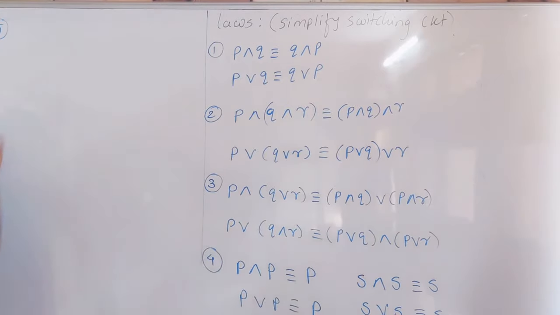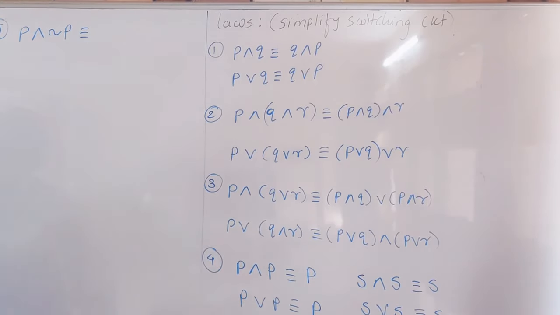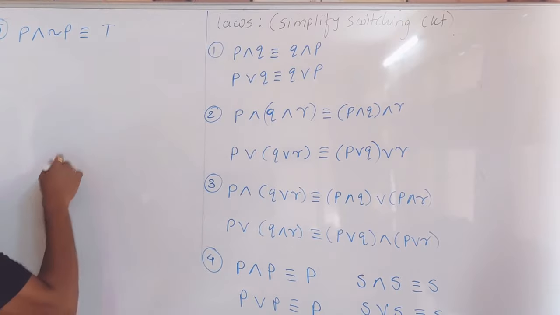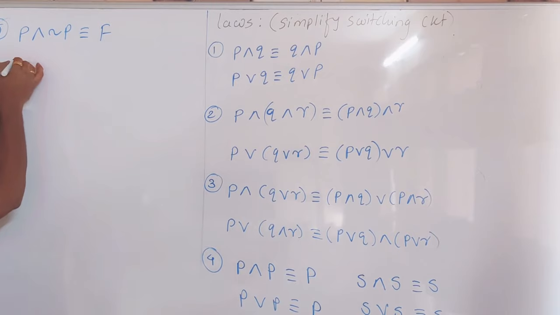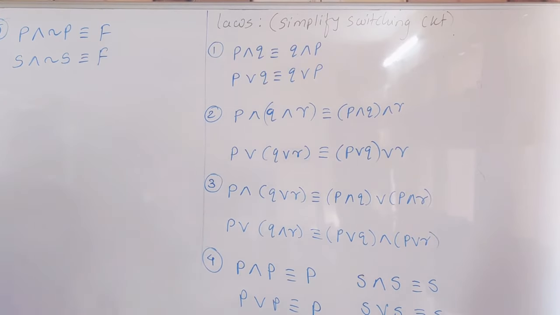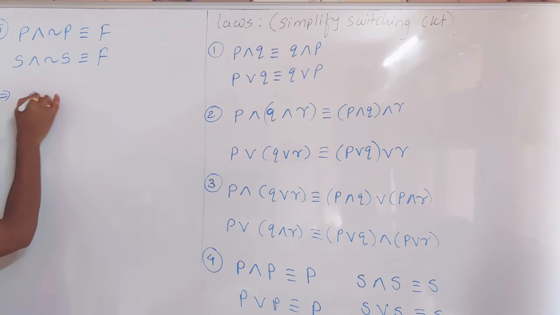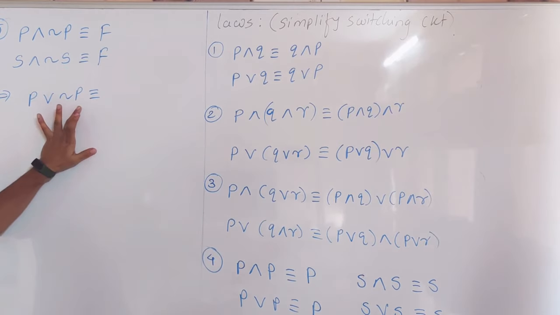Then the fifth one is complementary laws. What if a statement and its negation is connected? This is the statement, this is its negation, and we are joining them with 'and'. You know that its answer is always false. So a statement and negation of the same statement results in false. Very important formula for the switching circuit simplification. The second one is statement or negation of the statement.